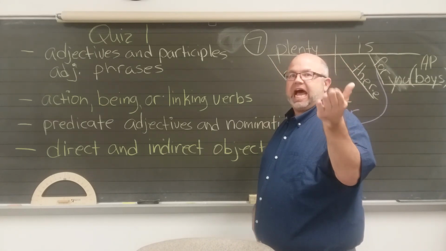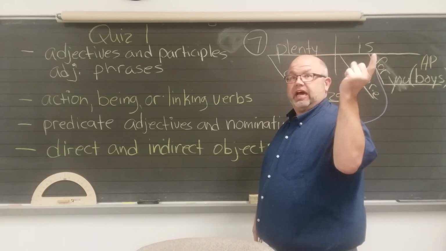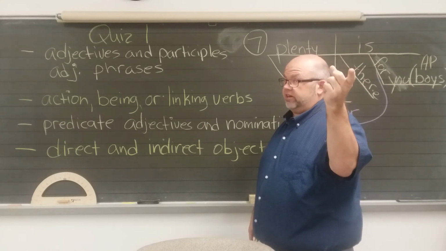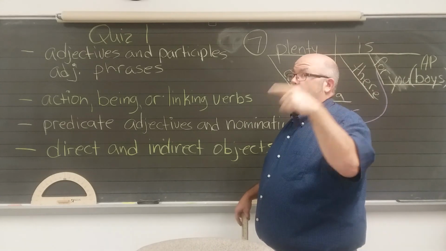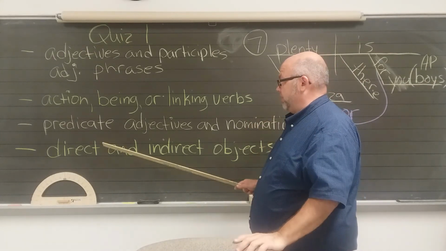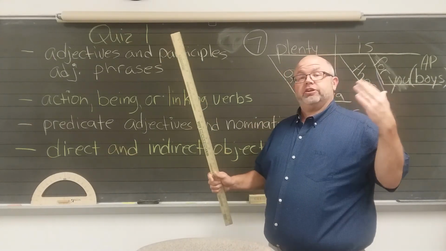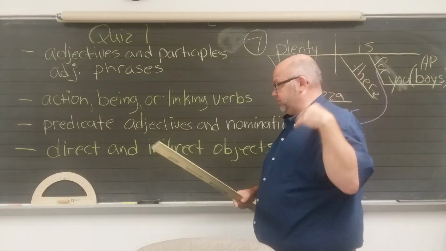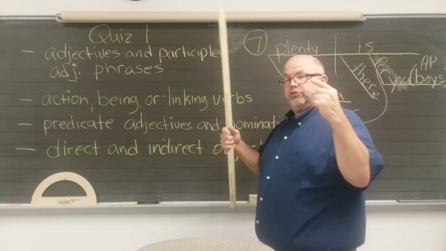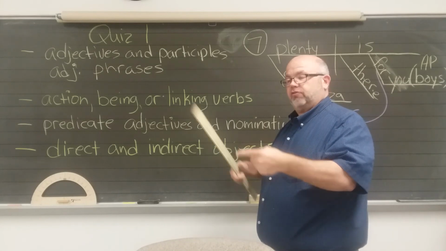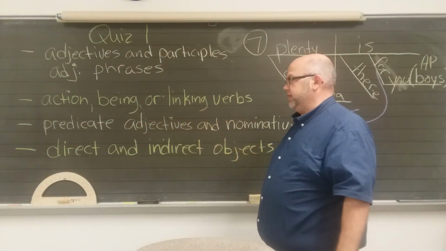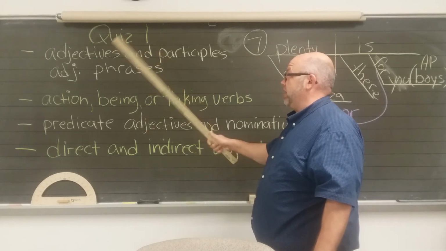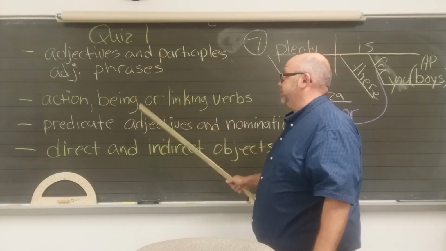He hit Alex the ball. What got hit? Alex didn't get hit, at least not yet, not until I throw him the ball. The ball got hit, so ball is the direct object. If there is an indirect object, in this case Alex, it comes after the action verb, before the direct object. And the direct object is going to the indirect object. So please, by now, you should be figuring that stuff out.